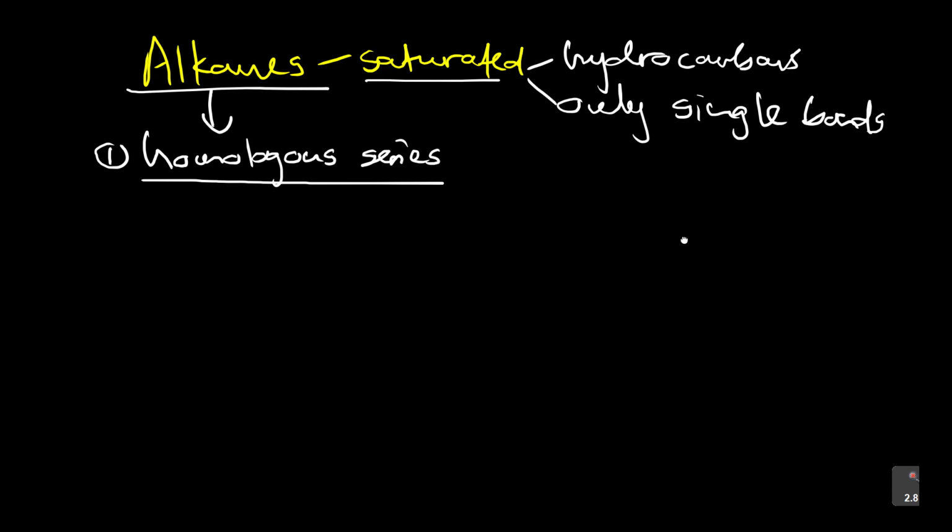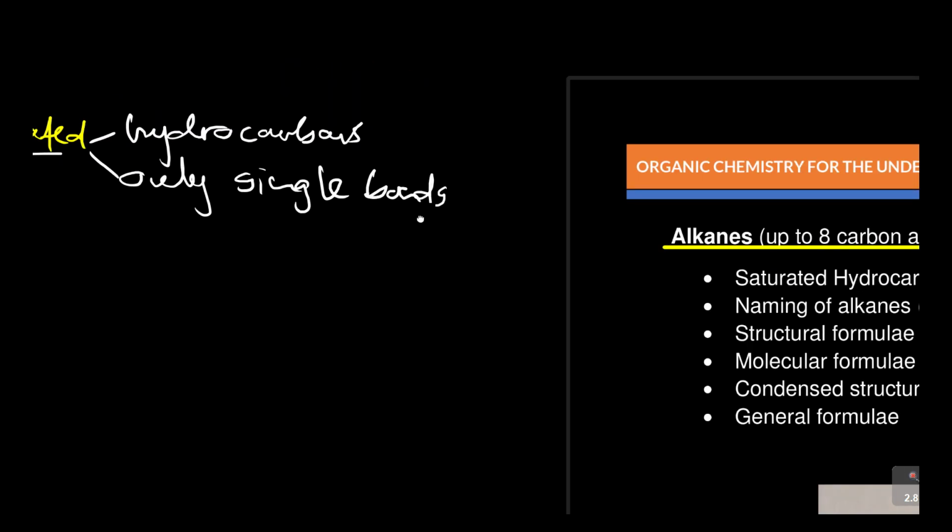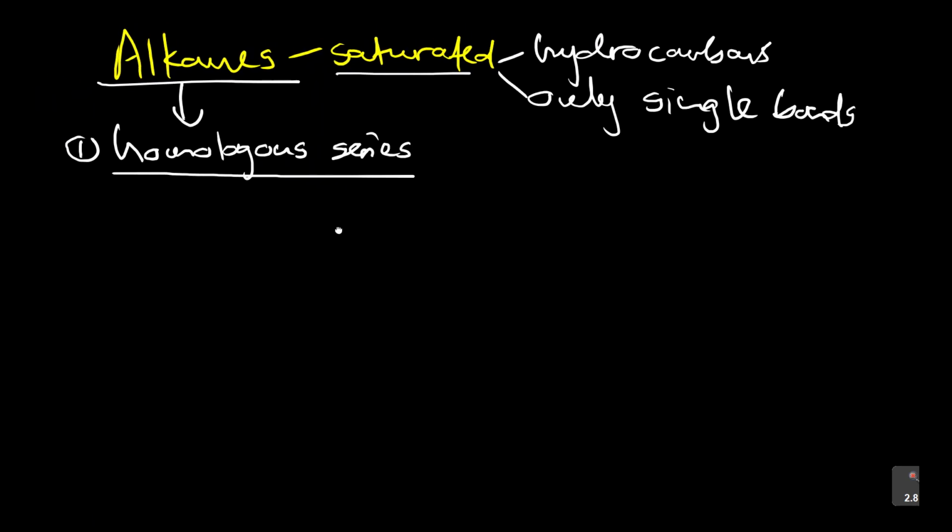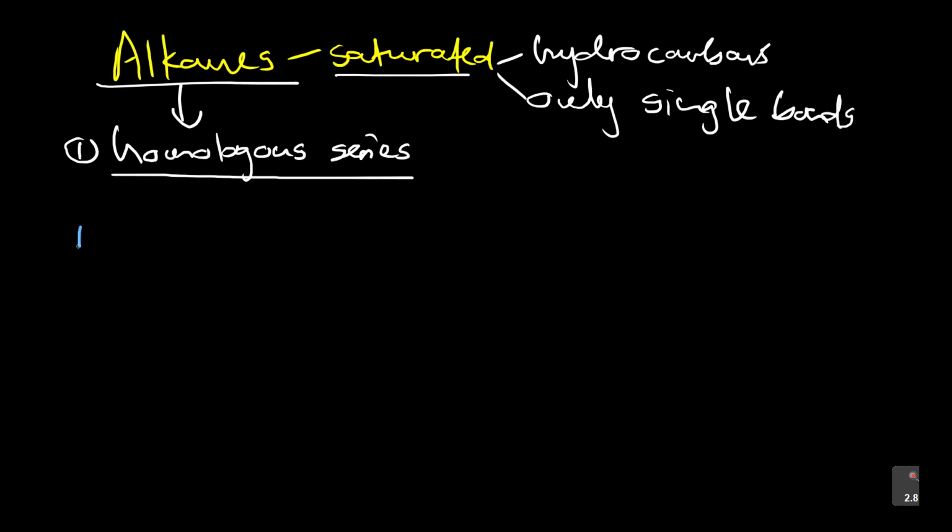They say you're going to limit up to 8 carbon atoms, remember. So let's say this is carbon 1, this is 2, 3, 4, 5, and then I've got 6, 7, and 8. We are going to name these. Again, when you master them, you're done with the rest.